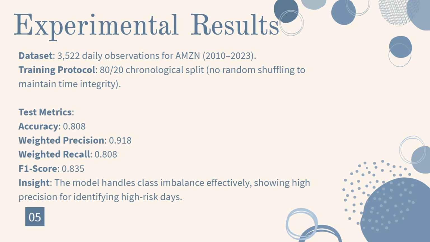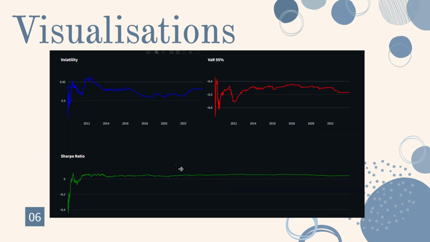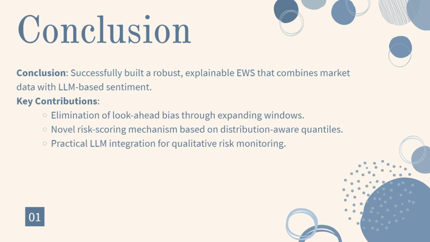So these are the experimental results for Amazon's data. We had done an 80 by 20 split for training and testing. And over here it is shown the accuracy, precision, recall and F1 score which we had seen earlier. And also these visualizations which were available in our dashboard. We had got to know that till October 2010, the risk was quite high. After that, the market for Amazon's company stabilized somewhat.